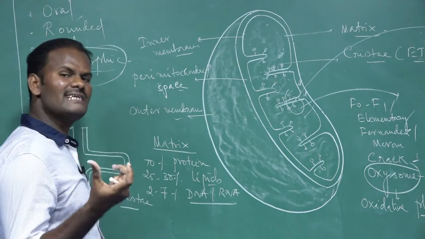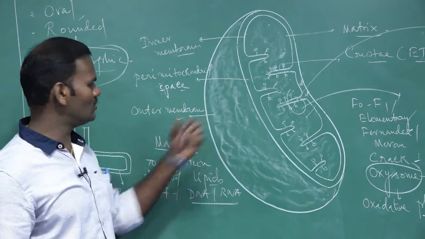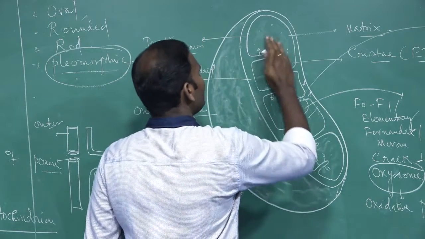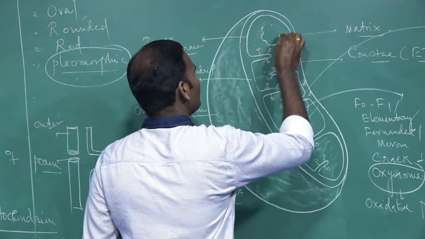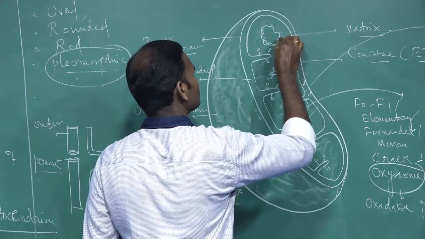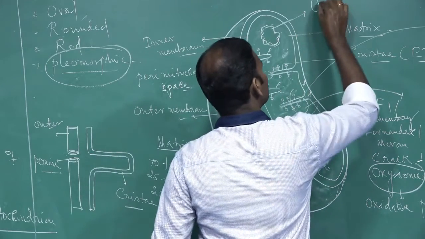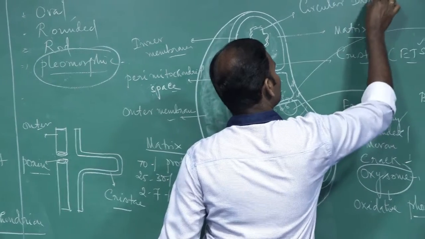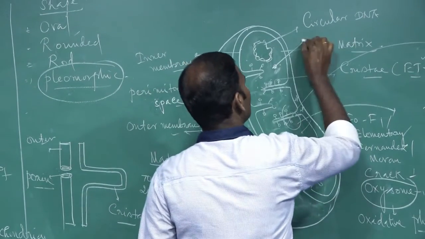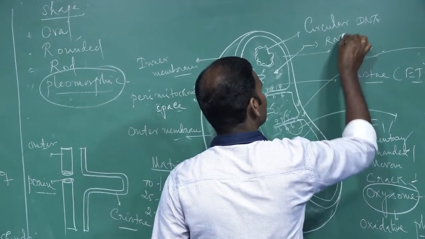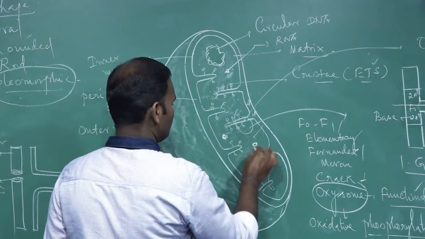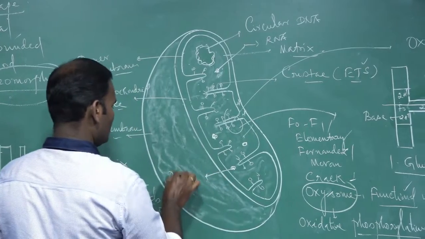These are very trace amounts. DNA is also present, in a circular form. In addition to that, RNA is also present, and ribosomes are also present for protein synthesis.